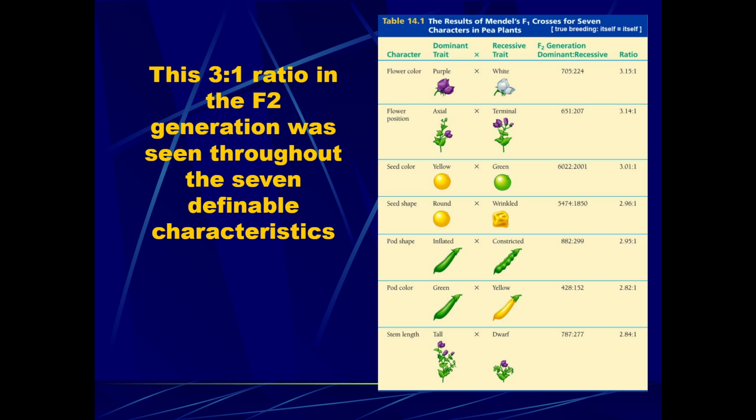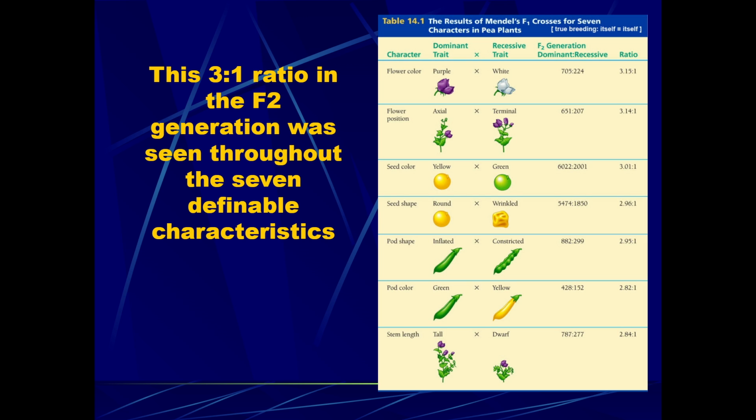What we're seeing here in the middle are his crosses. They're not pure breeding crosses. It's true crossbreeding, where he took two traits that were opposite each other, crossed them together, and in the F1 generation, we saw only the dominant trait.